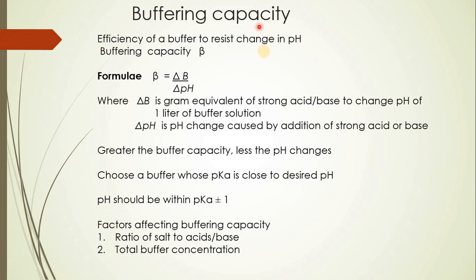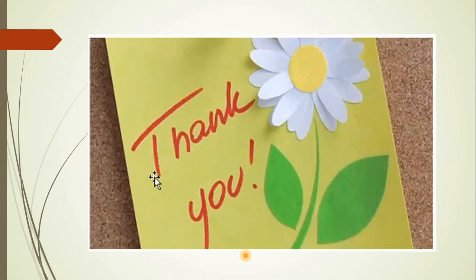So what are the different factors which affect the pH or the buffering capacity? It is the ratio of salt to acid or base, and the total buffer concentration. I hope with this you have understood the basics of pH and buffer, and in the next class I'll be talking about the biological buffers.